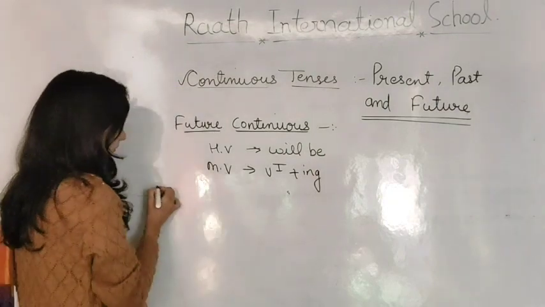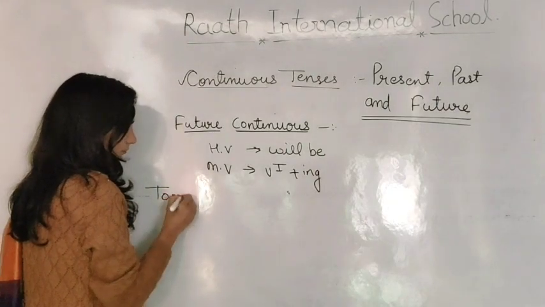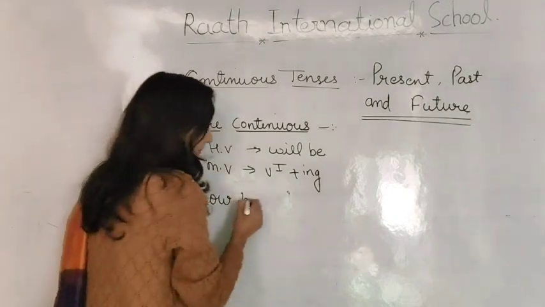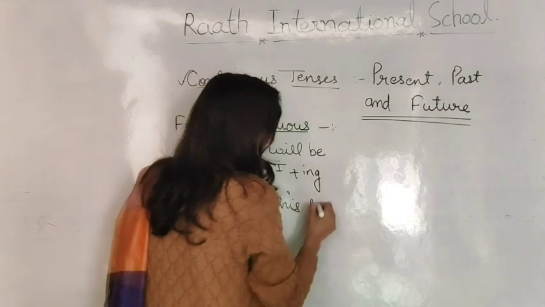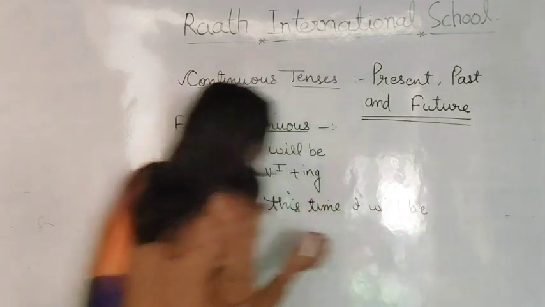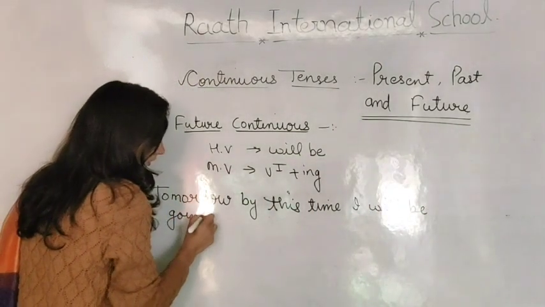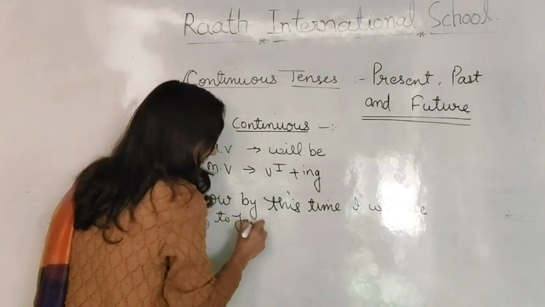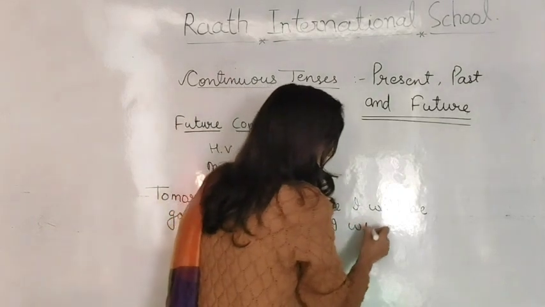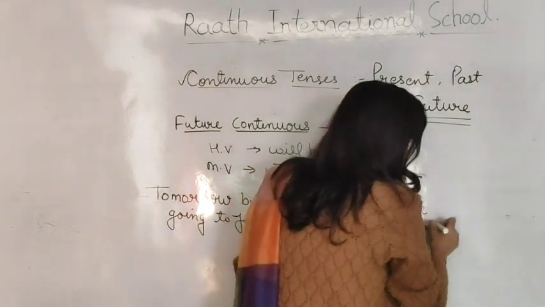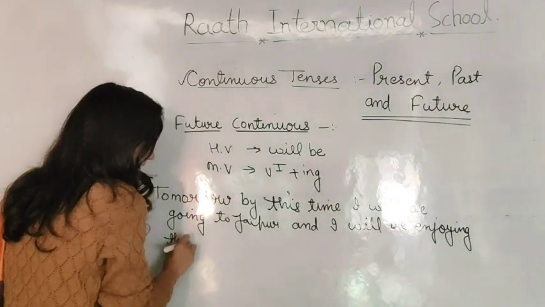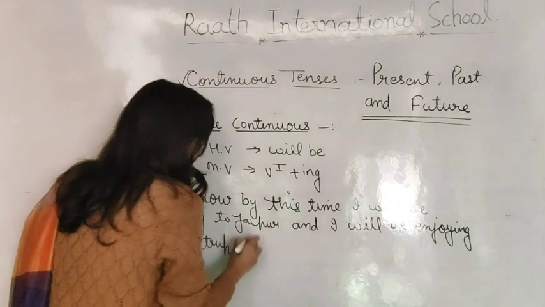Okay. So tomorrow by this time I will be going to Jaipur and I will be enjoying the trip there.